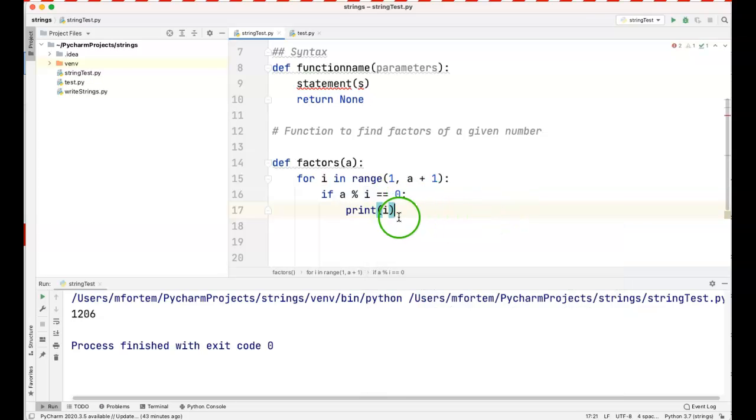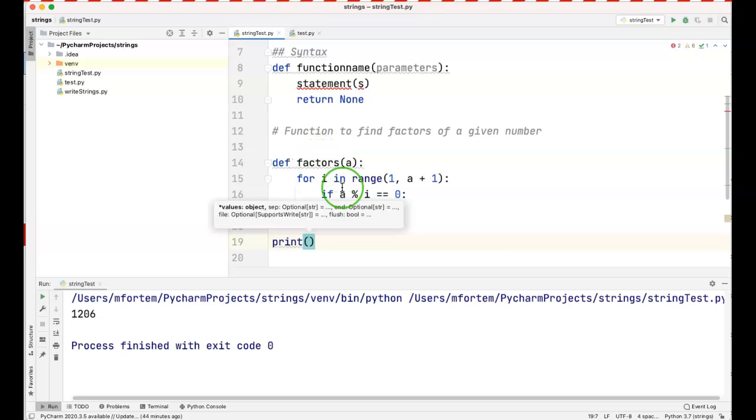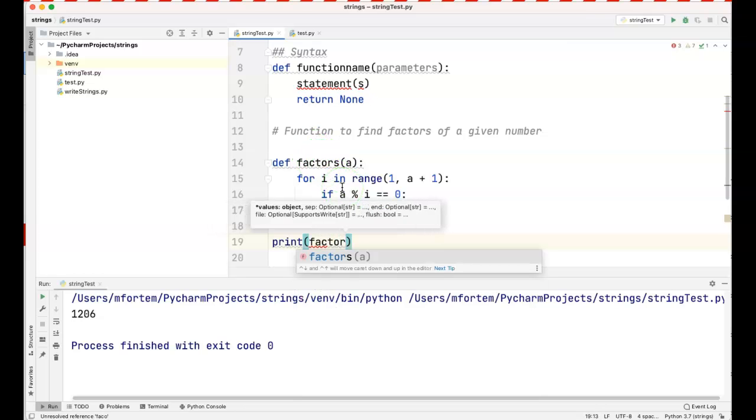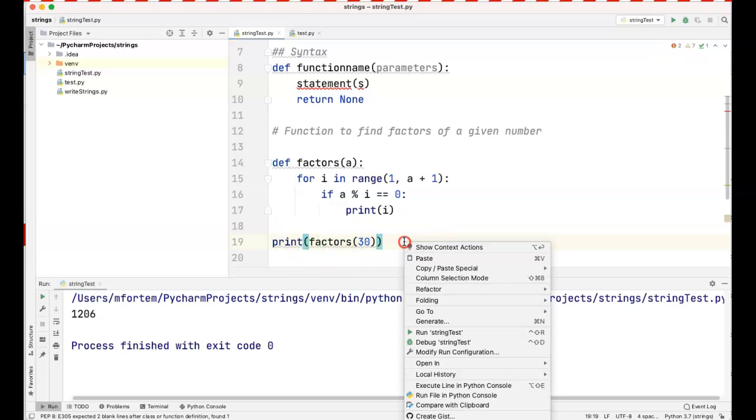Now, the reason I am doing this kind of example is that I told you a function always returns something. But here I am printing. You see, when I press the enter key, it doesn't take me out of the function because I'm not returning anything. You could also write your function without returning. Even though I did not put the return keyword, this function will return None. So now, because I am printing inside the function, if I use the print keyword and I call my function, my function is called factors, and I want to find the factors of 30 and print all the factors of 30.